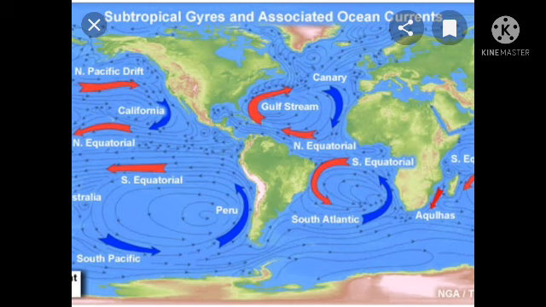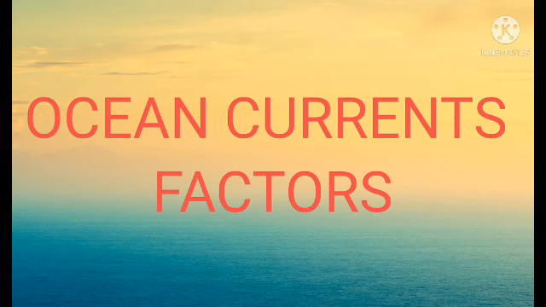This is warm currents and also cold currents, we will see in this map. In this map also, red color is warm currents and blue color is cold currents. Okay students, this is the most important topic in ocean currents. The ocean currents are divided into two types, warm currents and cold currents. Okay students? Okay, and then next, ocean currents factors.